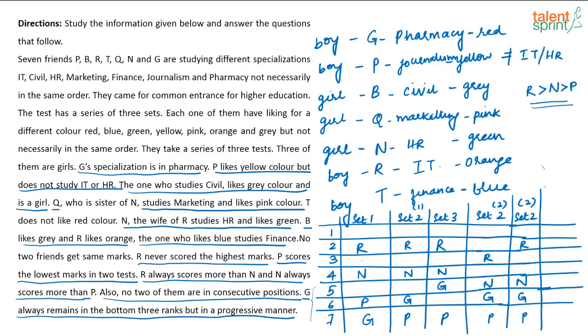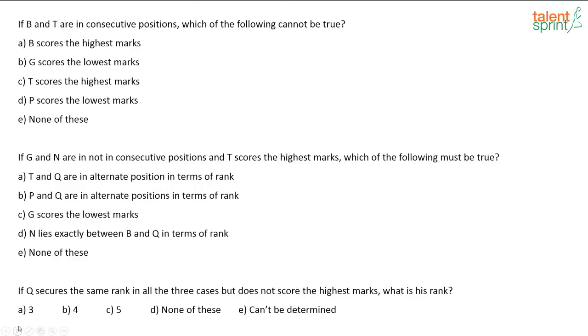Only thing that you have to do is, see, in the examination what will happen is when set 2 comes and you see there are so many possibilities that can happen, you will suddenly feel the question is difficult, where actually it is not. It's okay to spend some time and write down the possibilities and see. Once you write it down, it's very easy. Okay, now let's look at the questions.